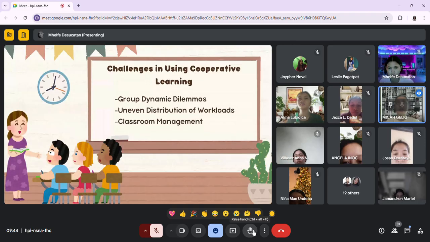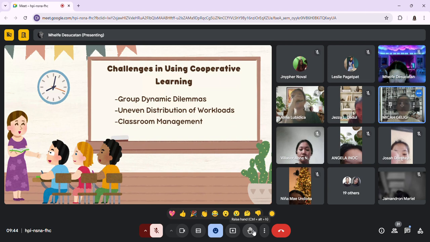It's because children with more dominant personalities might intentionally take over, while those who are more introverted might not feel comfortable speaking up. So if the group fails to communicate well or respect each other's working styles, the task can become what? Disorganized or even fail to meet the intended goals.